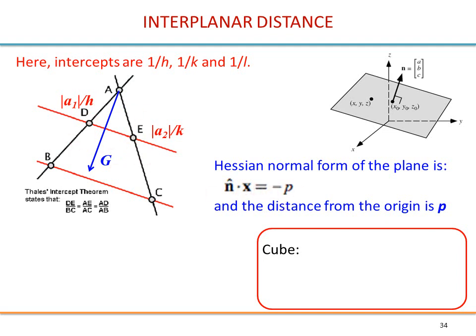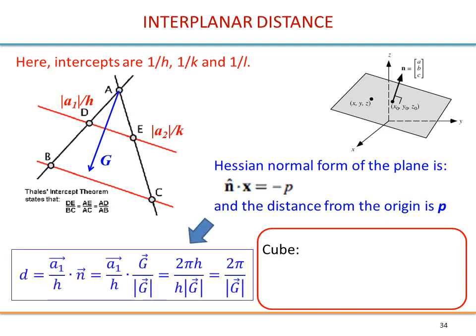The distance between planes is the distance between this point and this point. You take this vector, A1 divided by h, and take the scalar product with a unit vector in this direction.